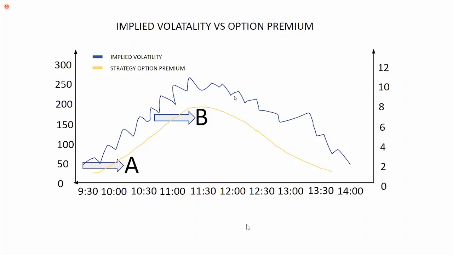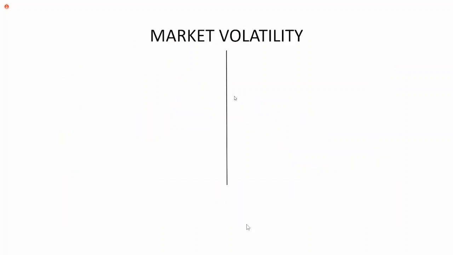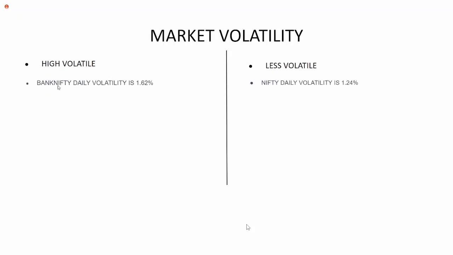So now we have two indices. One is Bank Nifty, one is Nifty. Bank Nifty is high volatile, Nifty is less volatile. Bank Nifty daily volatility is approx 1.62% and Nifty daily volatility is 1.24%.